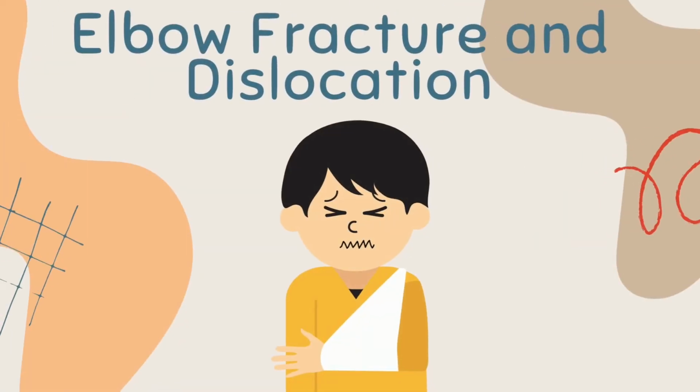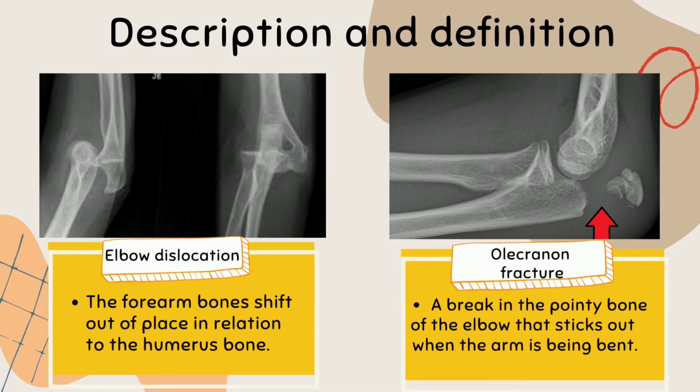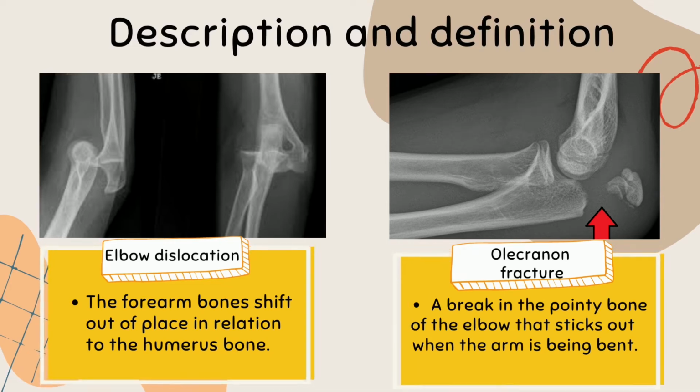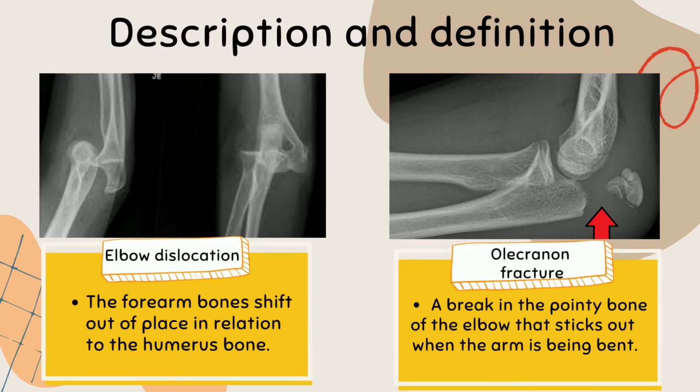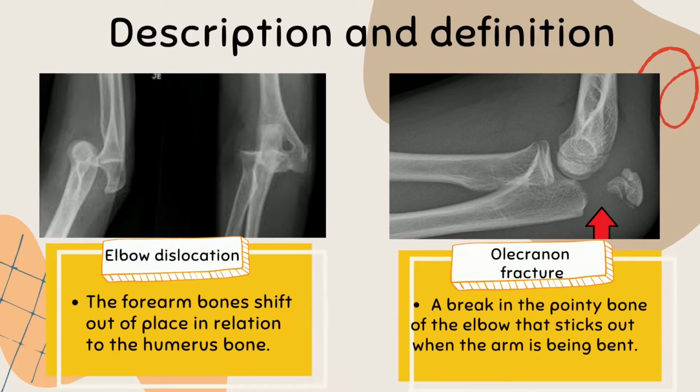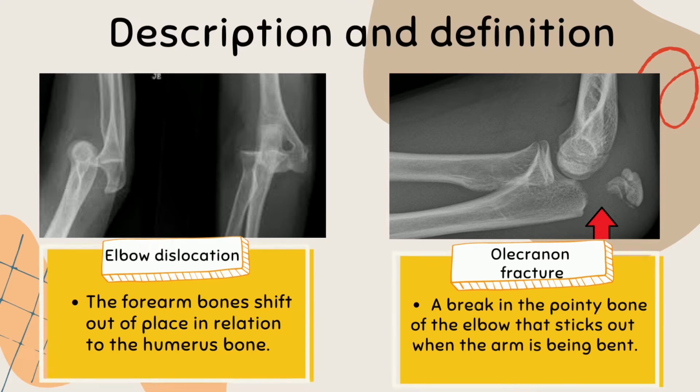Today we are going to present about elbow dislocation and fracture. An elbow dislocation occurs when the forearm bones, which are the radius and ulna, shift out of place in relation to the upper arm bone, which is the humerus. An olecranon fracture is a break in the pointy bone of the elbow that sticks out when the arm is being bent, which is actually the end of the ulna.